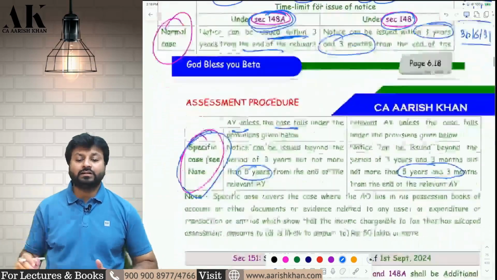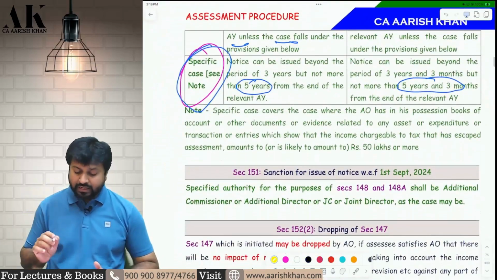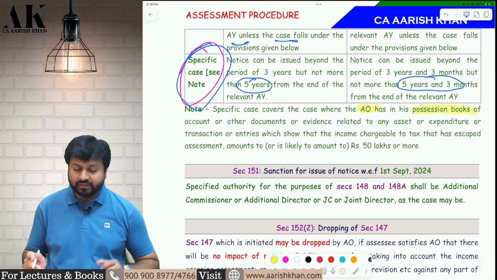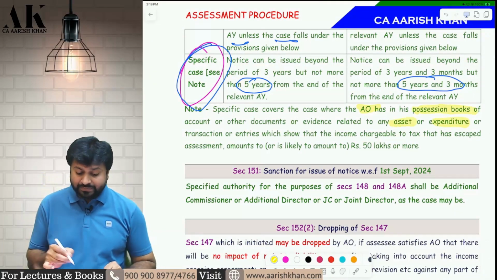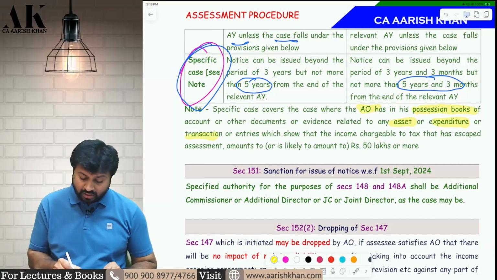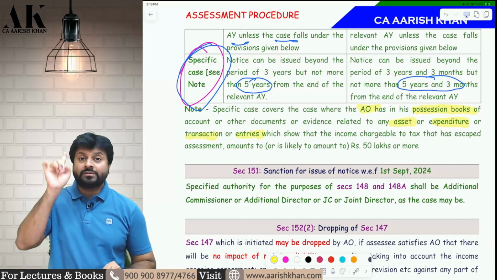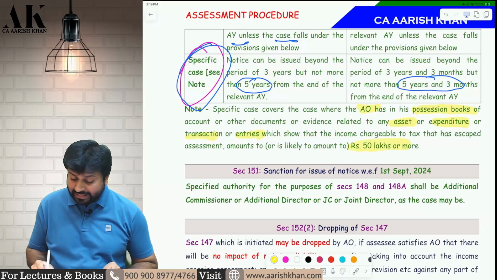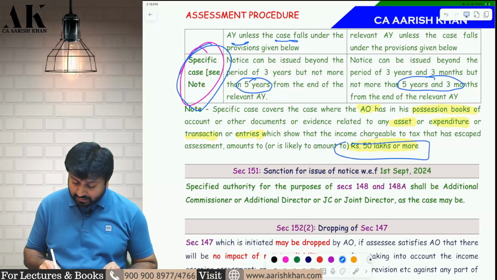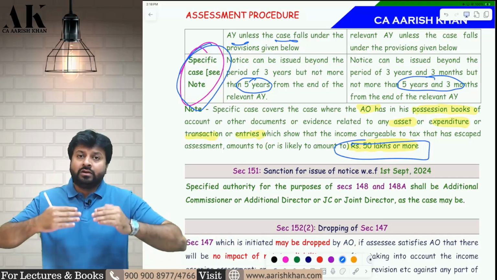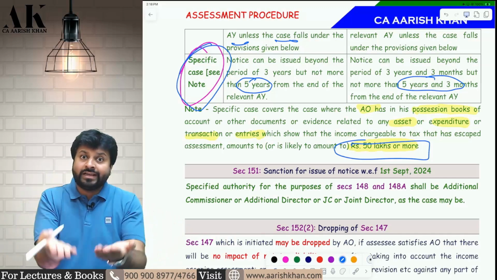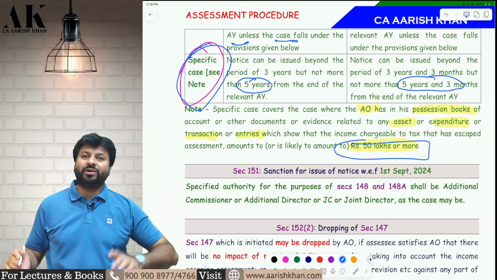And who will come under the special case? You will come under the special case if the AO has proof in his possession that you have an asset, or you have incurred an expenditure, or you have done a transaction, or you have passed entries, where it is proved that your escaped income is likely to be 50 lakh rupees or more. If your escaped income is likely to be 50 lakh rupees or more, the AO can issue you notice beyond 3 years but up to 5 years, not beyond 5 years.